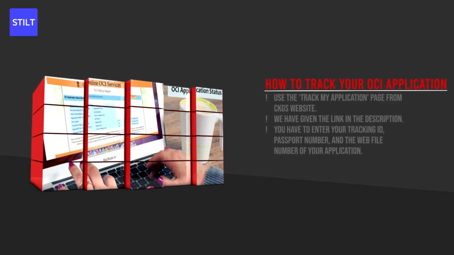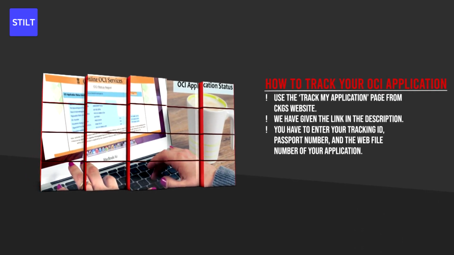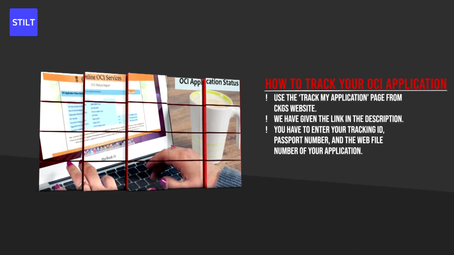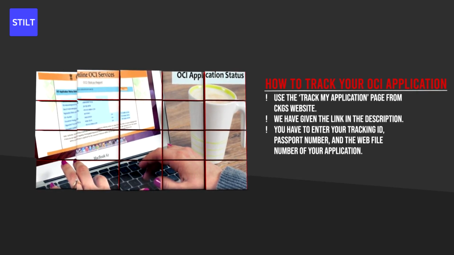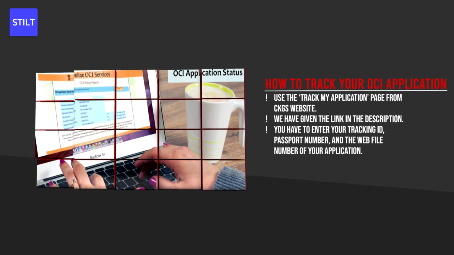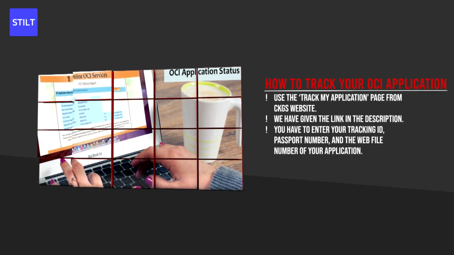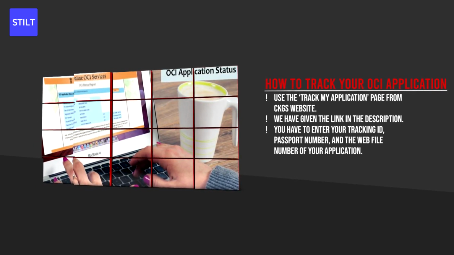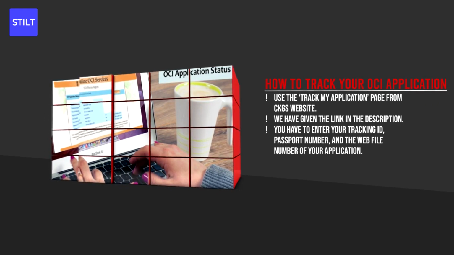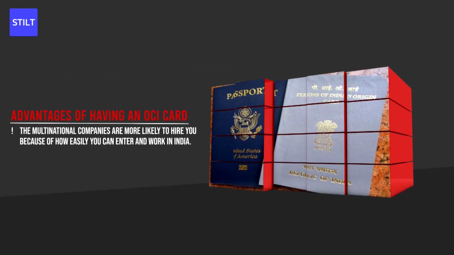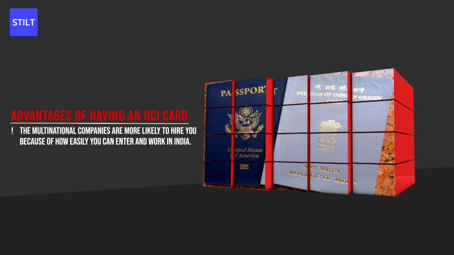How to track your OCI application. The CKGS website has a Track My Application page where you can follow the progress of your application. We have given the link in the description. You just have to enter your tracking ID, passport number, and the web file number you were given when you completed your application.